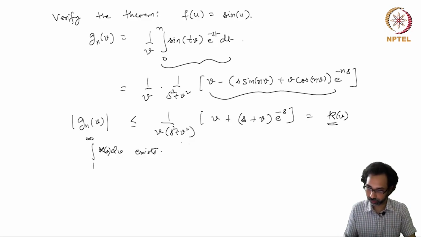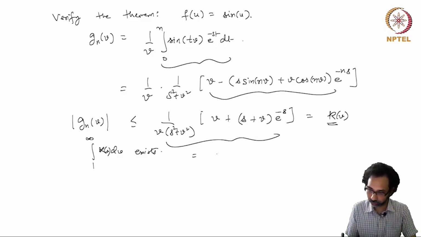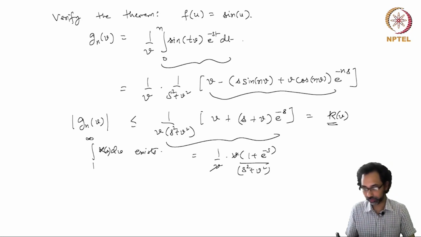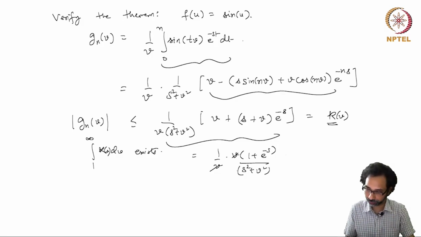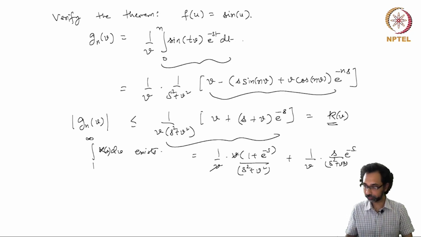So we can rewrite this as 1 over v times (1 plus e^(-s)) over s squared plus v squared. So here one v factor cancels out, and there is another term 1 over v times s over s squared plus v squared times e^(-s).